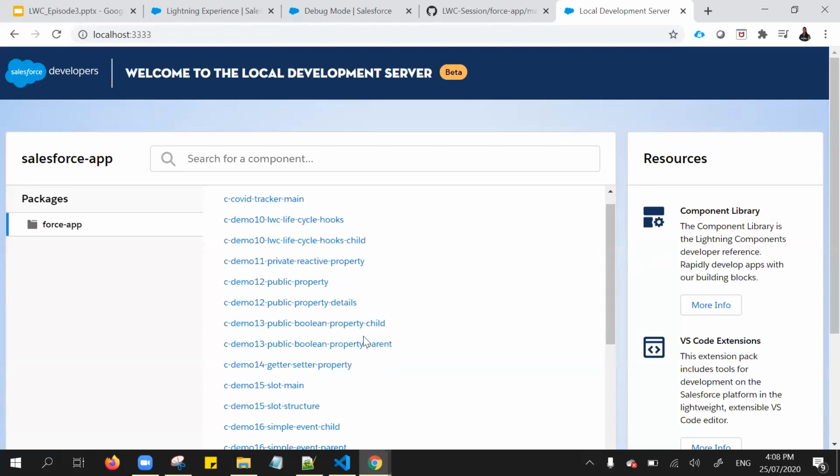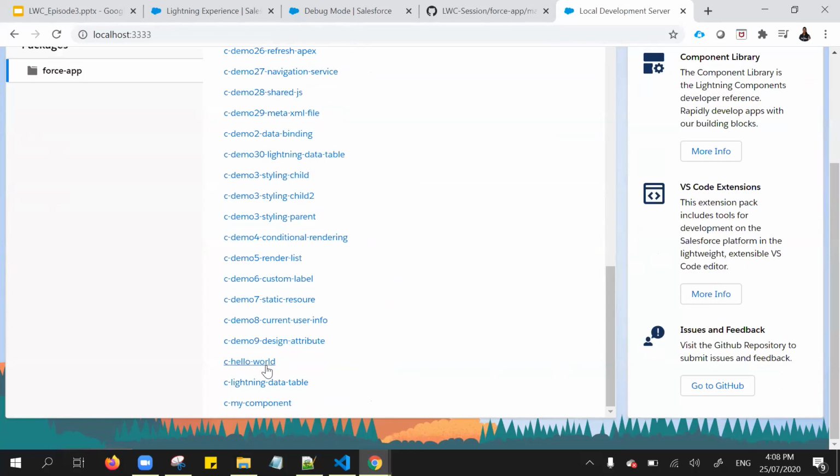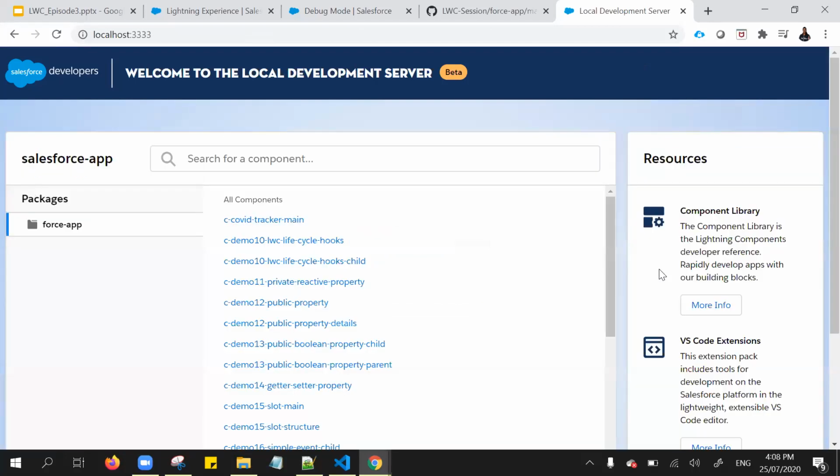Let me go to this hello world component, the data binding. This is one of the hello world components. We're binding, so whatever value I enter, it gets changed, right? And we can use custom labels also.